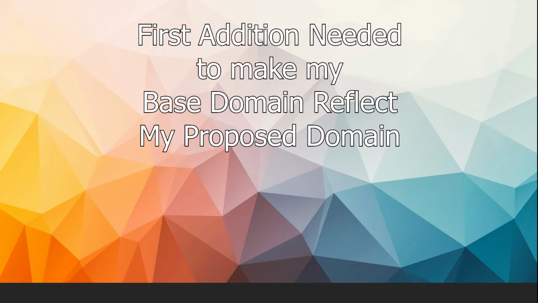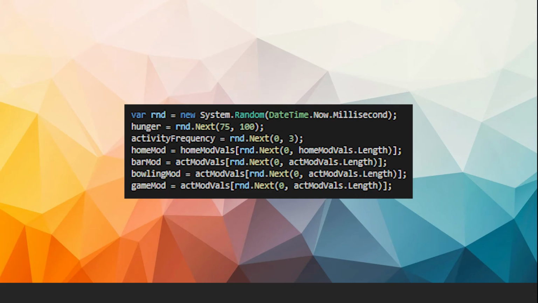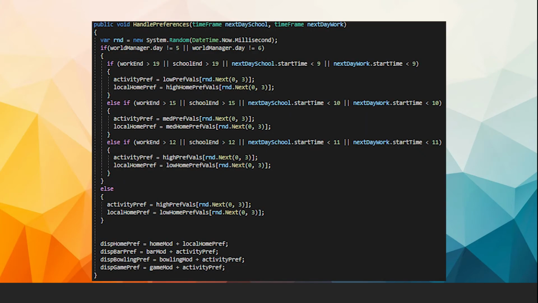The first thing that needed to be added in order to make the domain in the demo align with the domain in the first example of my thesis was personal preferences for each individual student. When each student is spawned, they're given a random modifying value for each activity and for staying home. This modifying value represents their personal interest in spending their free time doing each one. Then, I added another personal preference variable for activities in general and for staying home that can be changed due to the next day's schedule. This way, the earlier they have to be at work or school the next day, the less likely they may want to go out that night.